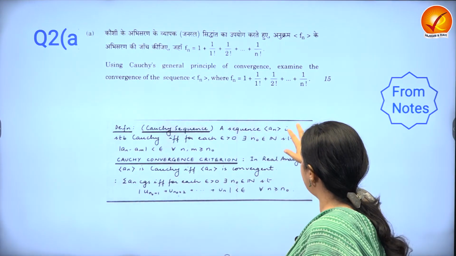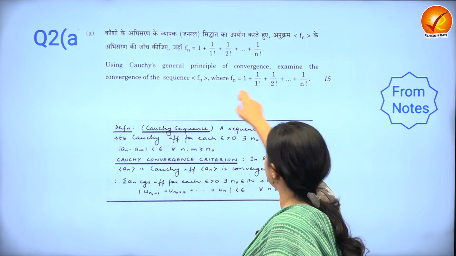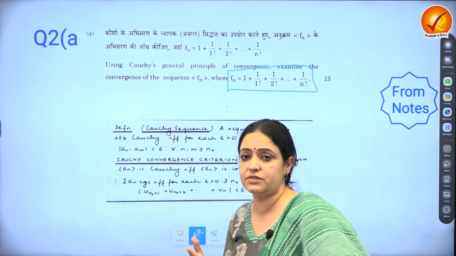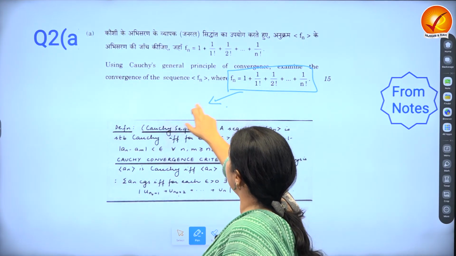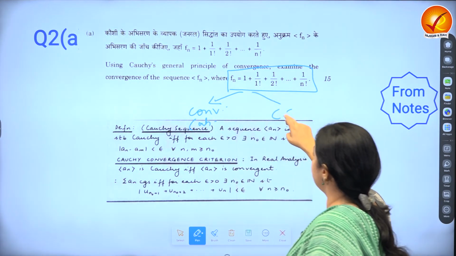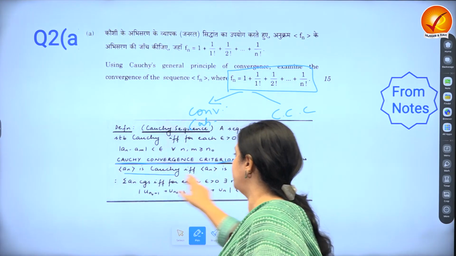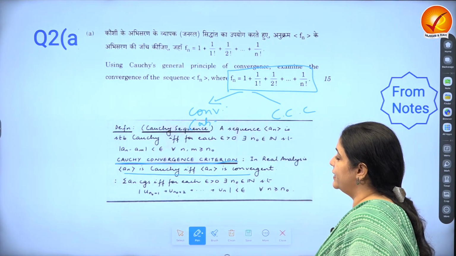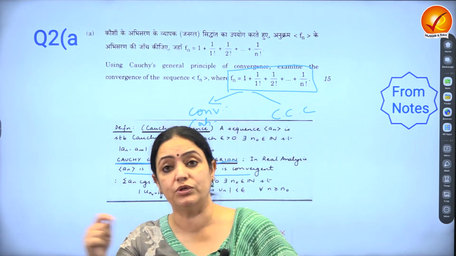But otherwise, in fact, this exact same question is solved in the notes. Exact same question. It's a very classic question. You will find it being reflected in a lot of exam papers. But we could solve it directly also. We could check the convergence of it directly, ab initio, or we could apply the Cauchy's convergence criteria. So using Cauchy's general principle of convergence, and in fact today I was evaluating some scripts of the real and calculus test, and there was a question: define what is a Cauchy sequence. Then tell me what is a Cauchy convergence criteria.